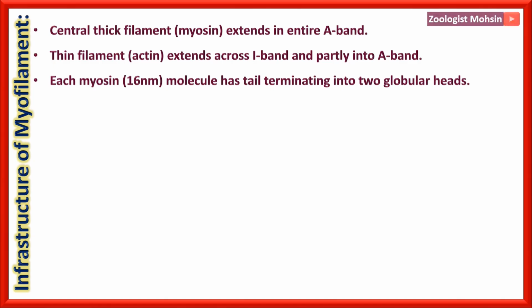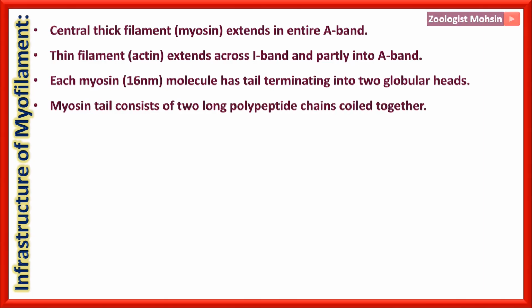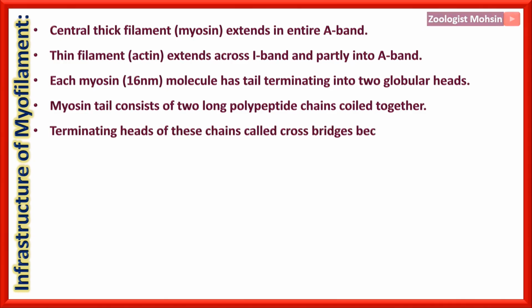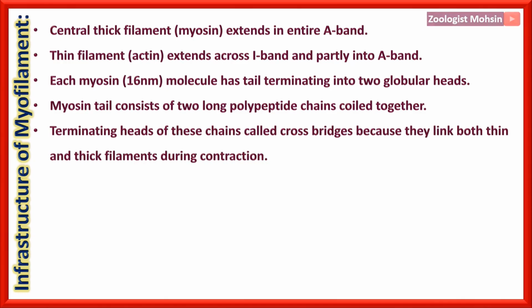These two globular heads are very important for the initiation of contraction. The myosin tail consists of two long polypeptide chains coiled together. The terminating heads of these chains are called cross bridges because they link both thin and thick filaments during contraction.